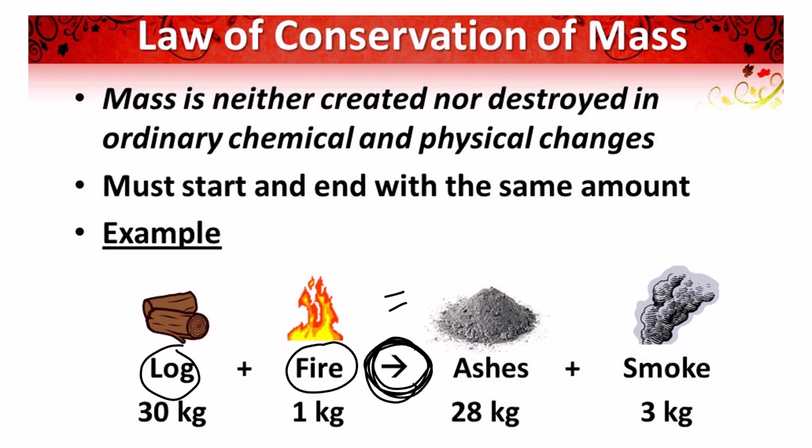This is not an equal sign. It is a making sign. It is an arrow, okay? Logs and fire don't equal ash and smoke. They make it. So we need to make sure we are using an arrow and a plus. We never minus anything. We're not losing anything, okay? We're just combining. So a log and fire, which comes to 31 kilograms, is going to make 28 kilograms of ash and 3 kilograms of smoke, which is still 31 kilograms.